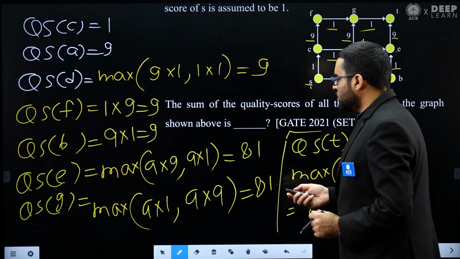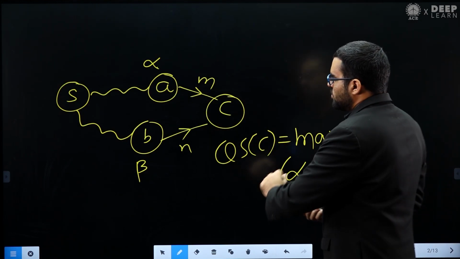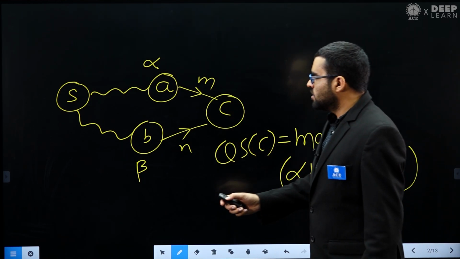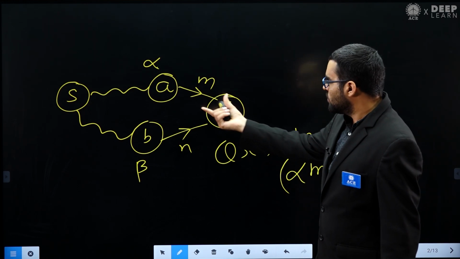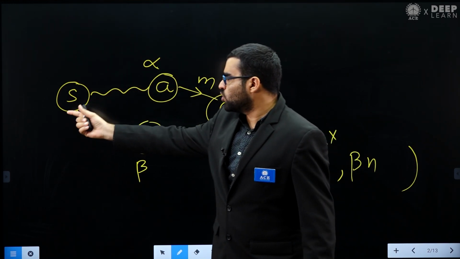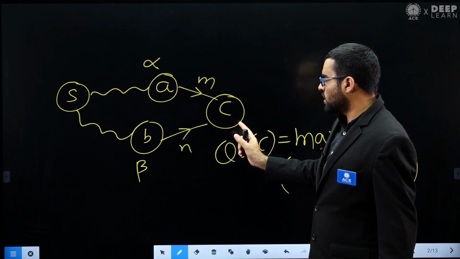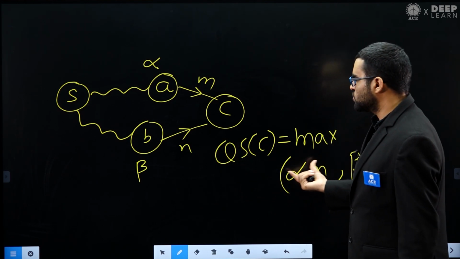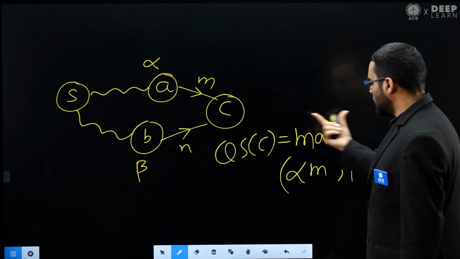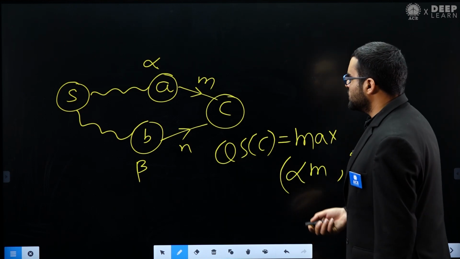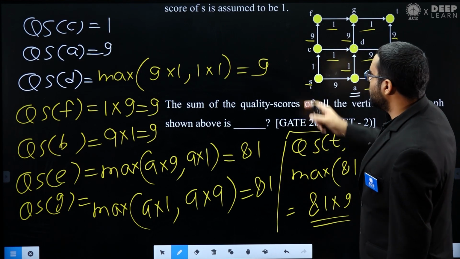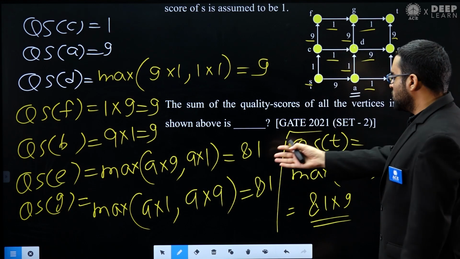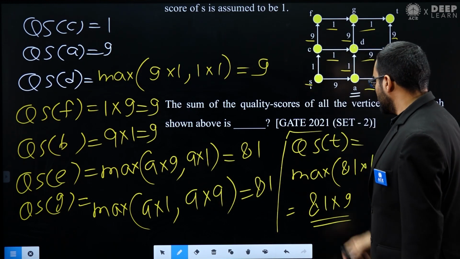After that we made an important observation. In this observation you can notice that if I have a vertex C and I want to go from the source vertex to C, and let's assume these are the only incoming edges, then this is how we can find the quality score of this vertex. So this formula we understood. After understanding this formula, we can find the quality score of all the vertices very easily. This is how we have found the quality score for all the vertices.